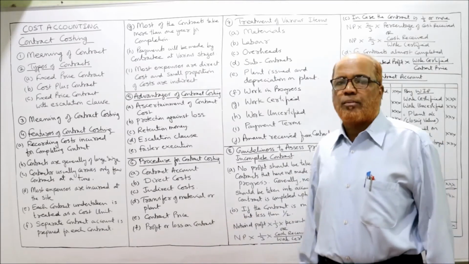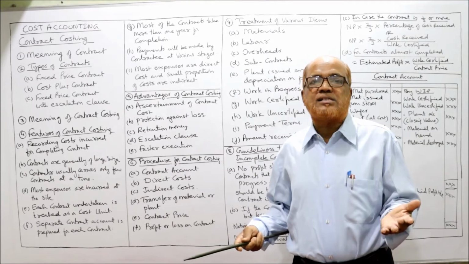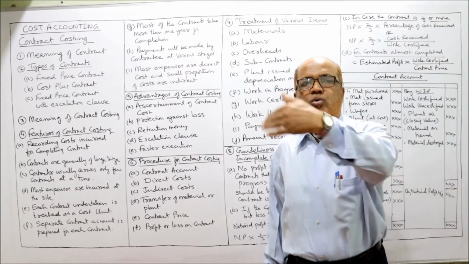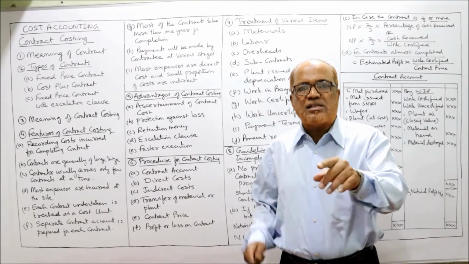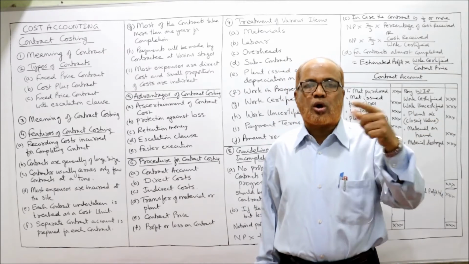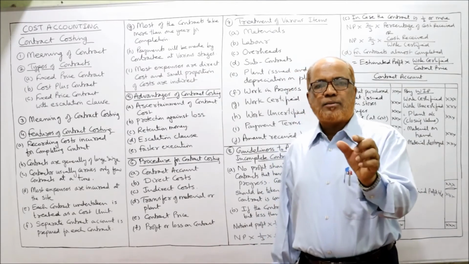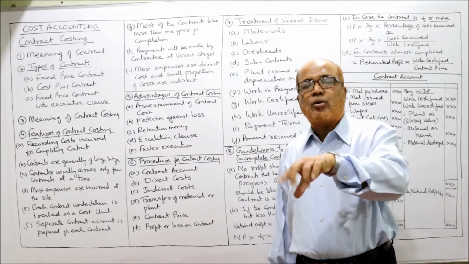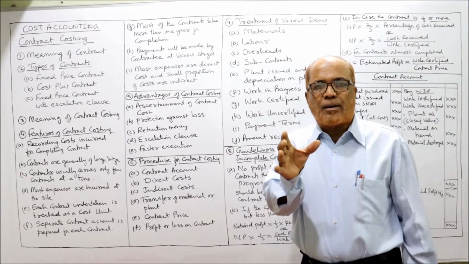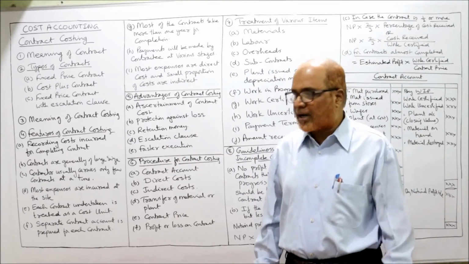Then transfer of material or plant. Sometimes some material or plant is unused at the site. So this unused material will be transferred either to stores or to other contracts. In that case, the contract account is credited with the material which is sent to stores or transferred to other contracts. Contract price: the contract price will be credited to the contract account if the contract is completed. If the contract is completed, the contract price will be taken on the credit side of the contract account.